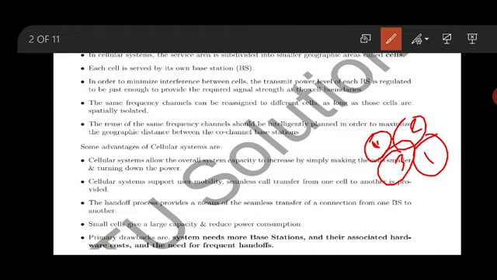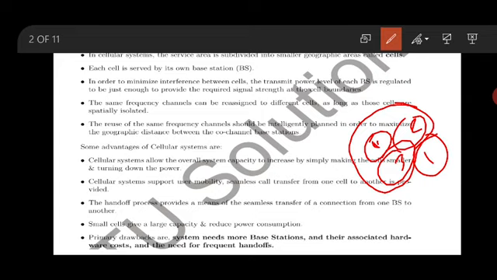Now cell number 2 is adjacent to cell number 1, and cell number 3 is adjacent to cell number 1. We call them adjacent cells. So 1, 2, 3 are adjacent cells, and cell number 1, which is taken up again at a certain distance, we call a co-channel. You may see that. Now, what I have covered is called a cluster, which means the size of the cluster is 3 cells.